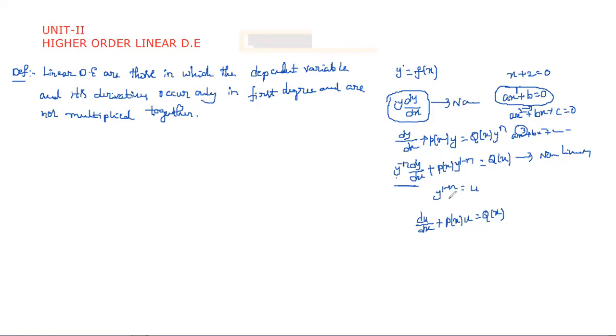That is only dy by dx plus p of x into y equal to q of x. But here we are saying higher order. The order may be 2 or 3 or more than that. So that is simply how we write it. Thus, the general